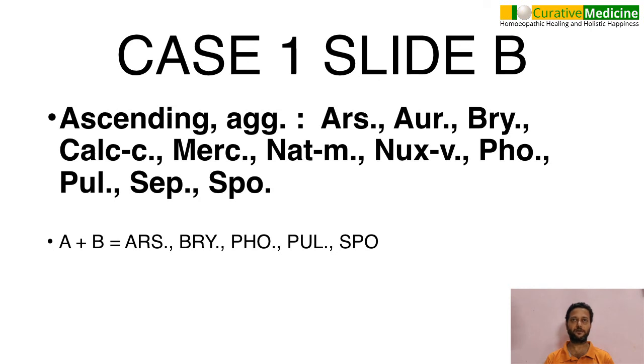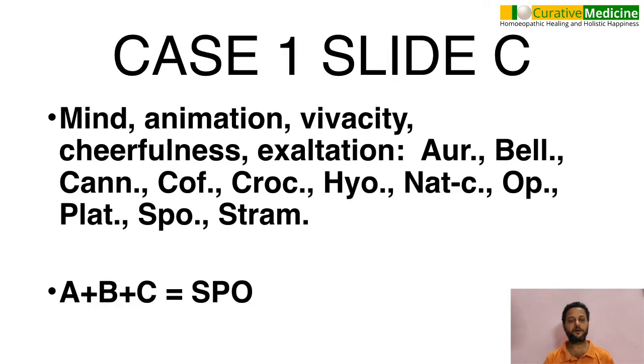So I do a continuous elimination method when I do it manually. And now we go to the mind rubric. The patient was talking to me very cheerfully. The patient's husband verified it, and the wife also says he's always cheerful. In spite of having very severe difficulty in breathing, the patient was talking very cheerfully. It was so obvious and verified by the patient himself as well as by the bystander. And this rubric I took: mind, animation, vivacity, cheerful, and these are the remedies.